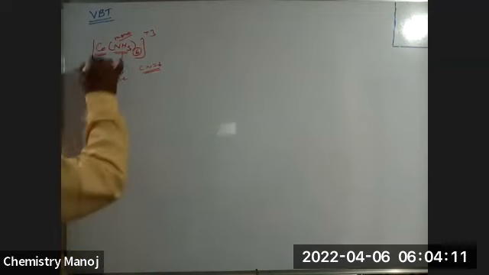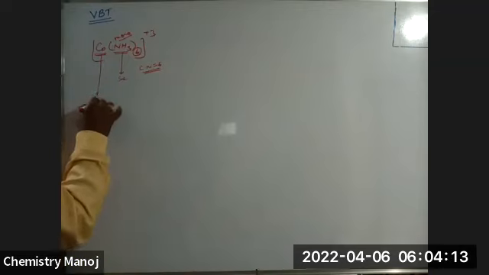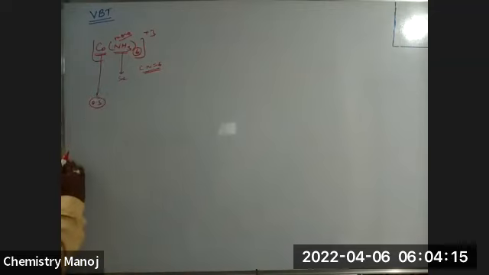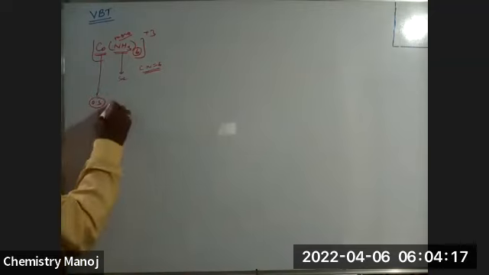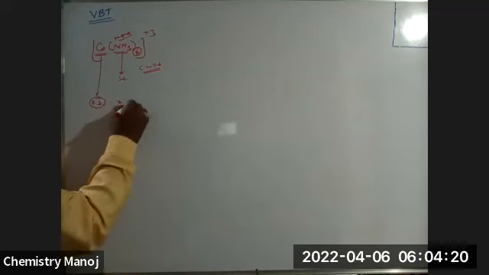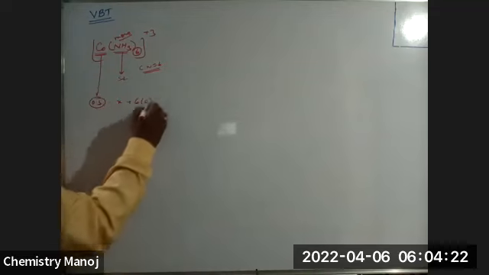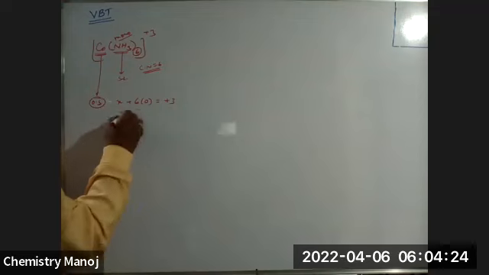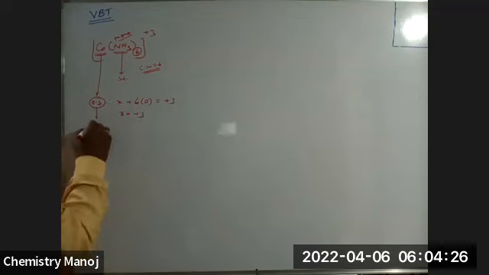Now, what is the oxidation state of cobalt here? I want to find out the oxidation state, so let it be x. x plus 6 ammonia, each ammonia has 0, is equal to +3, my dear. Therefore, x is equal to +3. Therefore, the oxidation state of cobalt is +3. Clear? In this complex, the central metal atom cobalt has +3 oxidation state.